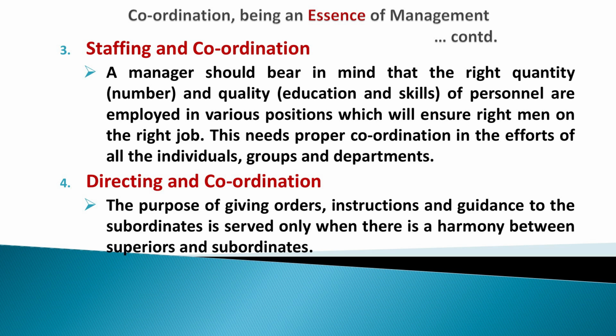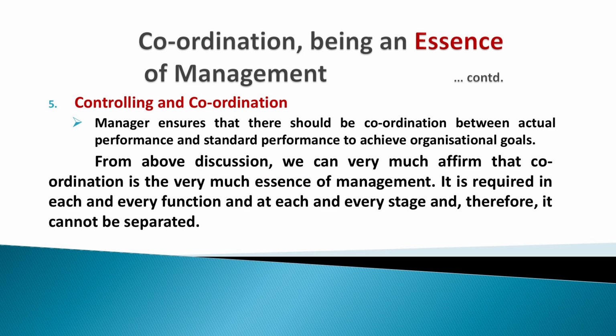Directing and coordination. The purpose of giving orders, instructions and guidance to subordinates is served only when there is a harmonious relationship between superiors and subordinates. Otherwise, we cannot achieve the objective. Controlling and coordination. In the phase of controlling, the manager ensures that there should be proper coordination between actual performance and standard performance to achieve the organizational goals.